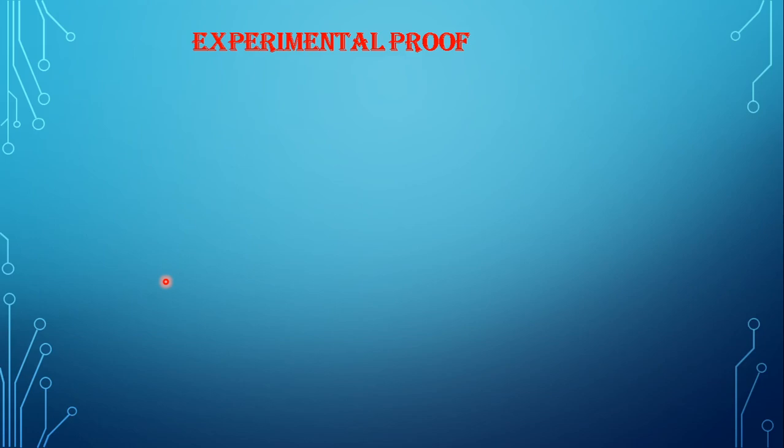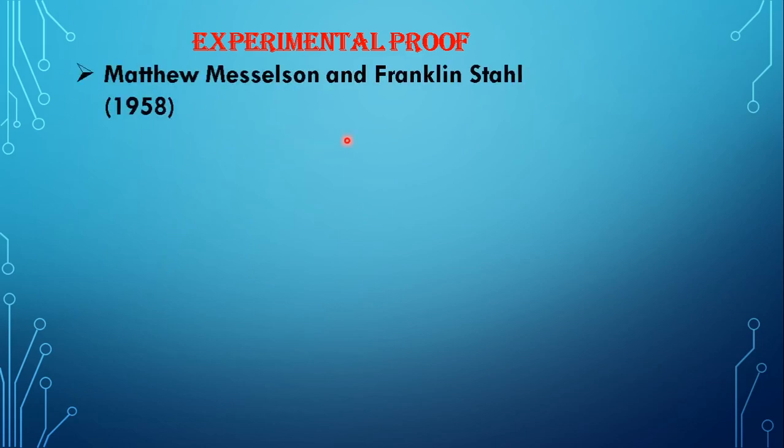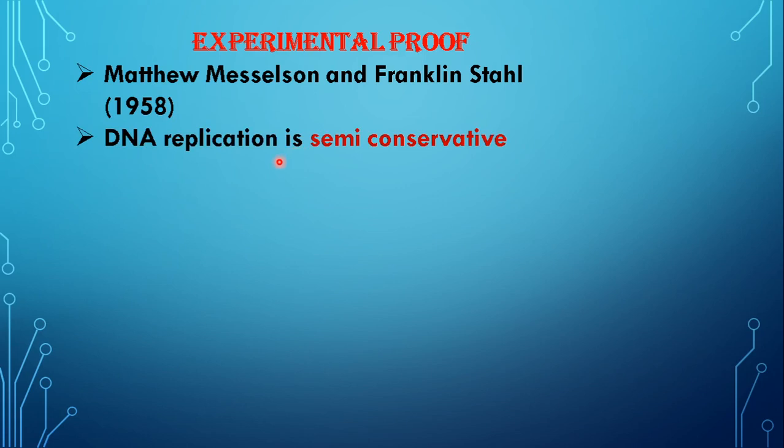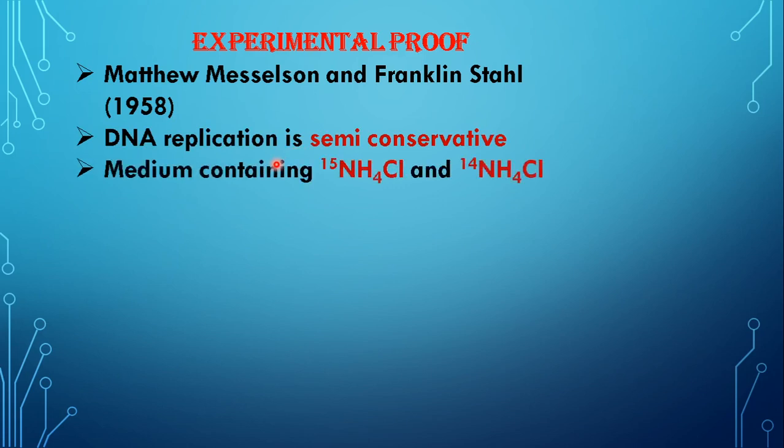Now, again like the previous time, some proof is always required, proof to substantiate that yes, DNA replicates in a semi-conservative manner. Some procedures were carried out by Meselson and Stahl. Again, the experimental material here was Escherichia coli. Matthew Meselson and Franklin Stahl in 1958 carried out this experiment to prove that DNA replication is semi-conservative.